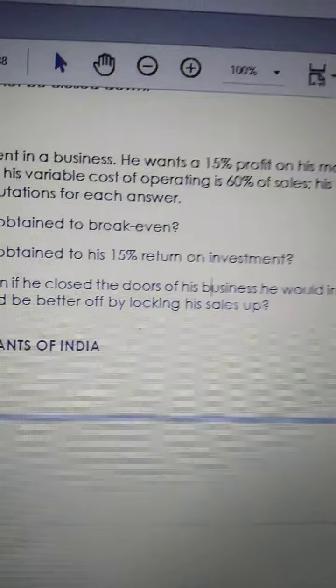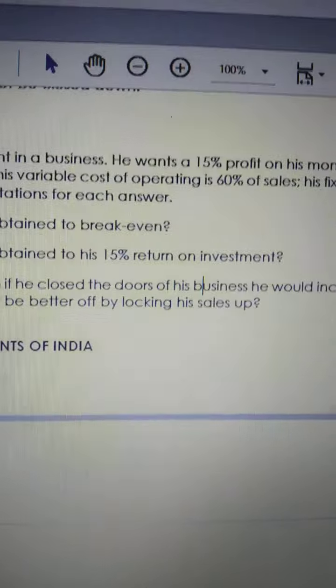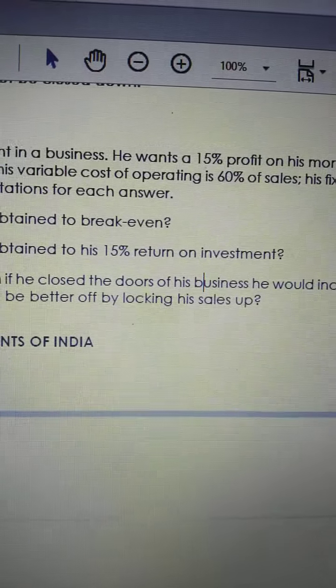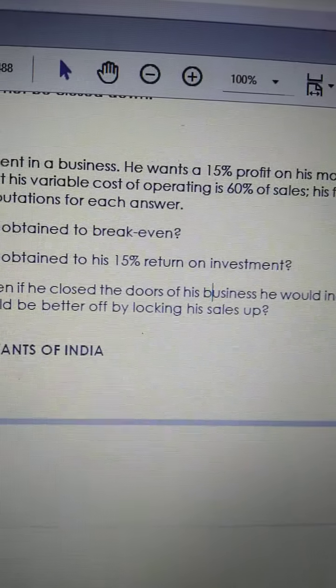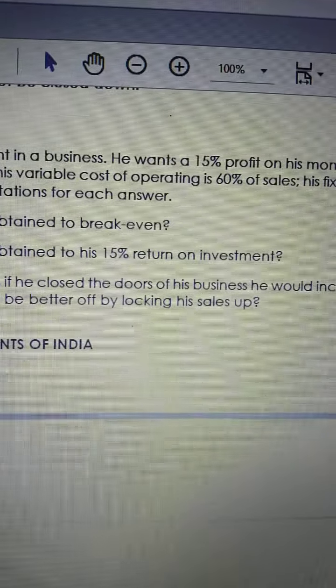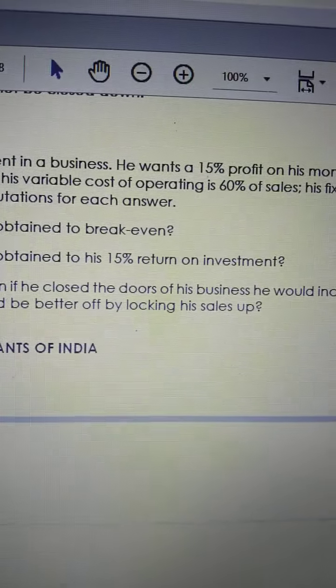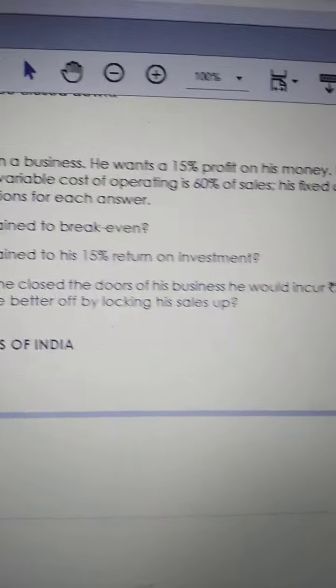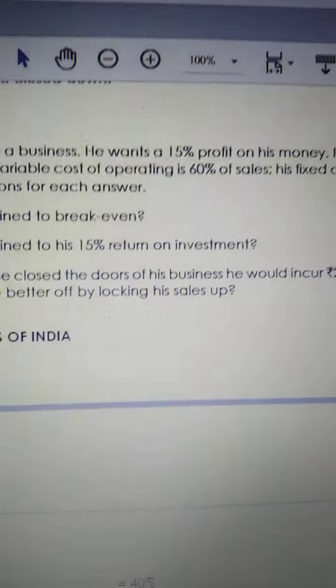I am not here to make profit. I am going to close down everything, but at least I want to recover my cost. In such a scenario, what is the minimum sales I should make to recover the unavoidable cost? 25,000 is the unavoidable cost. Even though I close everything, I will still incur that amount.